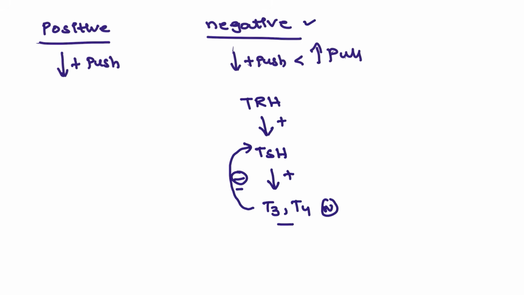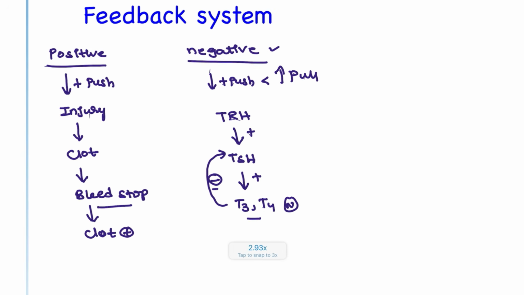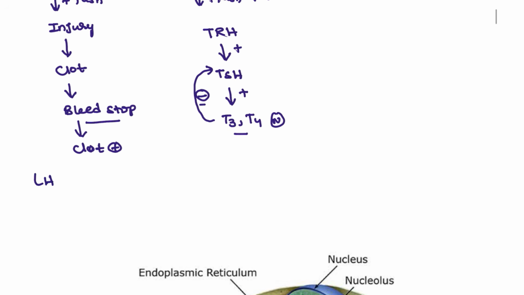What about the positive feedback mechanism? For example, you have an injury. Once the injury is done, there will be clot formation, and after the clot formation the bleeding is going to stop, right? Even if you remove the clot, again the clot will form. This is the positive feedback mechanism, it is pushing further to reach the normal. Some examples here are the LH surge, action potential, clotting, and also parturition.